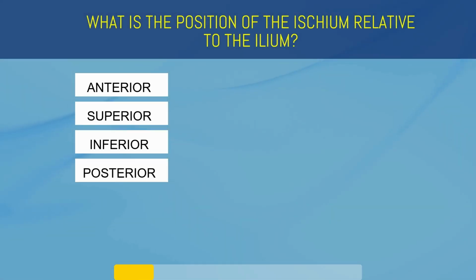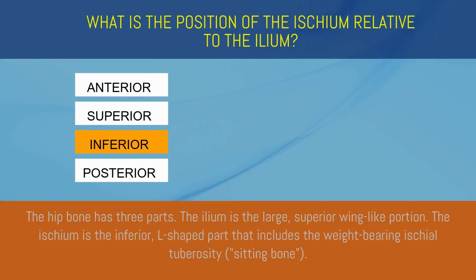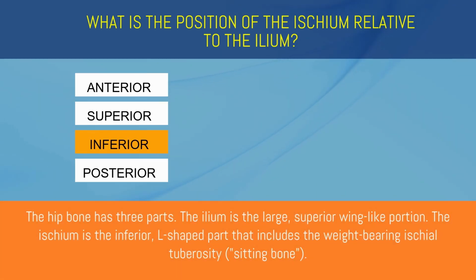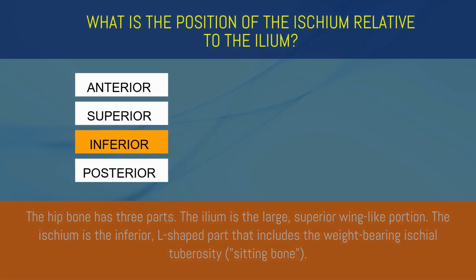What is the position of the ischium relative to the ilium? Anterior, superior, inferior, or posterior? Inferior. The hip bone has three parts. The ilium is the large, superior wing-like portion. The ischium is the inferior, L-shaped part that includes the weight-bearing ischial tuberosity.